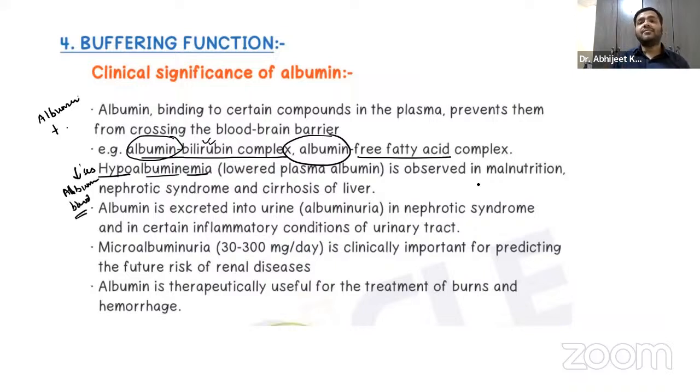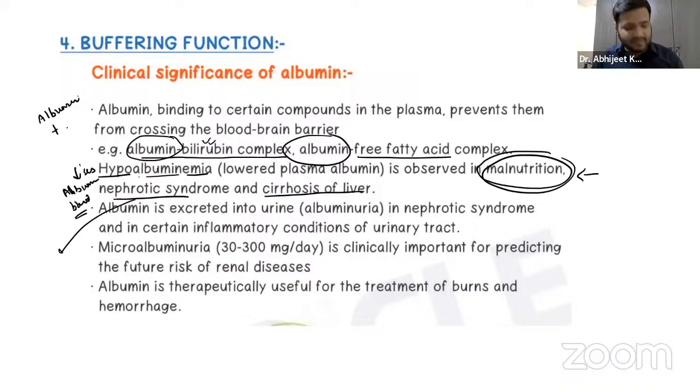Okay, and that is observed in malnutrition, guys. I already told you, Kwashiorkor disease, right? Apart from that, we have the nephrotic syndrome, the diseases of the kidney, and the liver infections. That is the cirrhosis of the liver and the fatty liver, guys, right?